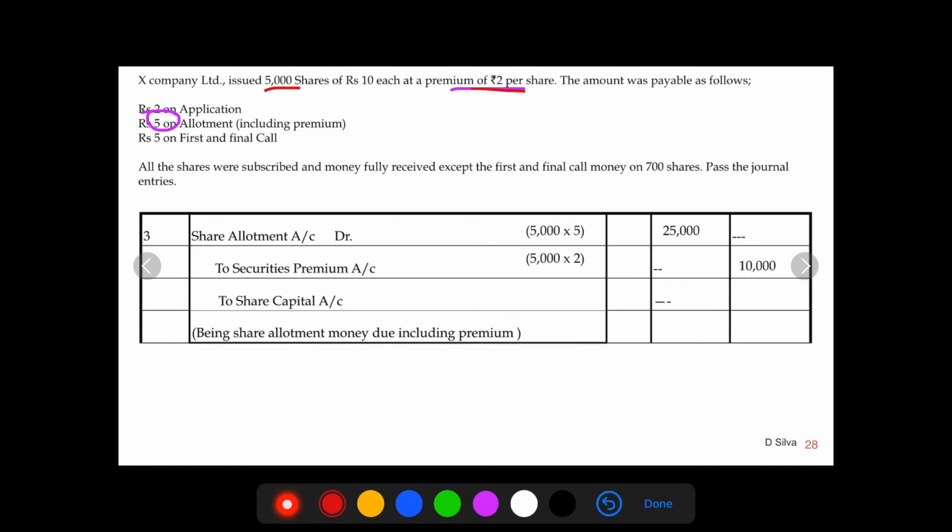So the amount which is credited is 10,000. On share capital, very simple. 5 minus 2 is 3. So 3 into 5,000 shares, the amount that is credited is 15,000. So if you just take the total on both the sides, you will get 25,000, where the money is still due including the premium amount.